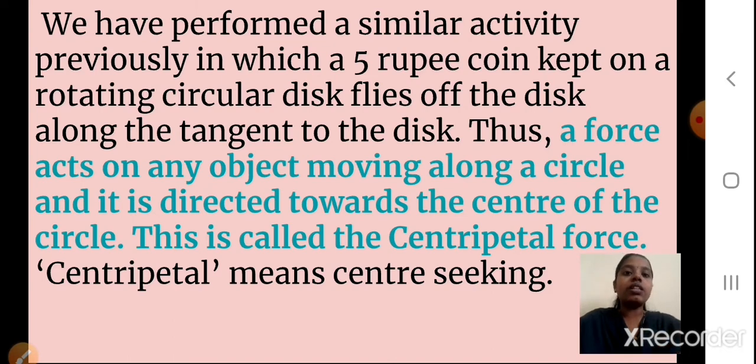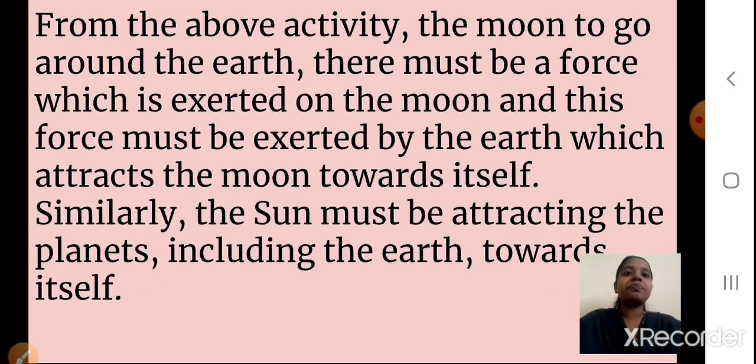Now we will do the next slide. From the above activity, for the moon to go around the earth, there must be a force exerted on the moon, and this force must be exerted by the earth, which attracts the moon towards itself.